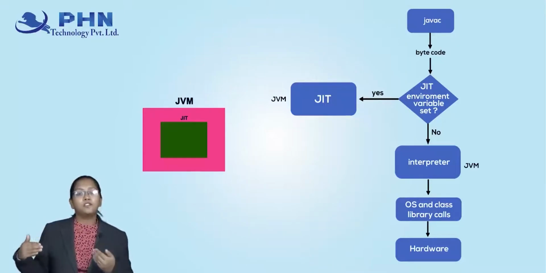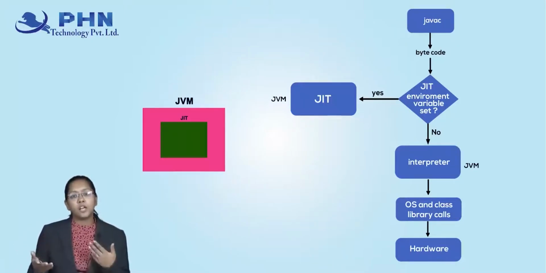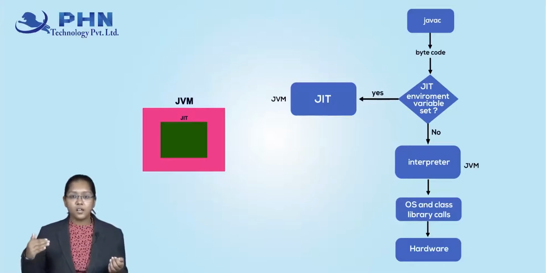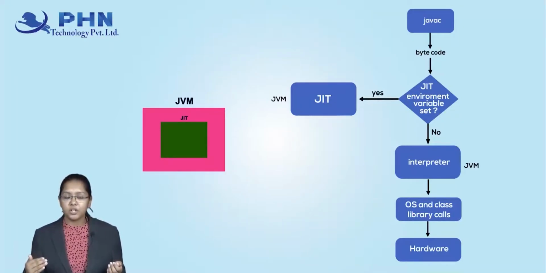It will directly give it to the JVM. JVM will convert it, and then it will go to the hardware. So this is the flow. After compilation, the bytecode is there. Now this bytecode is not readable by your machine.